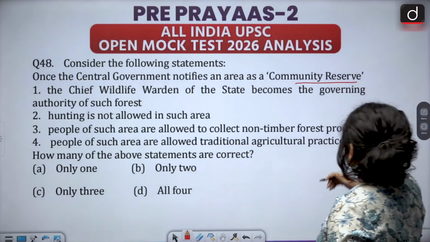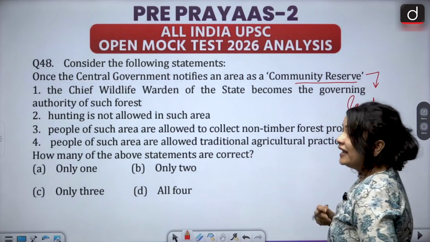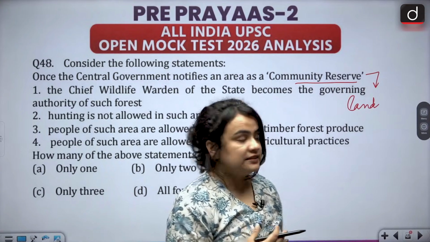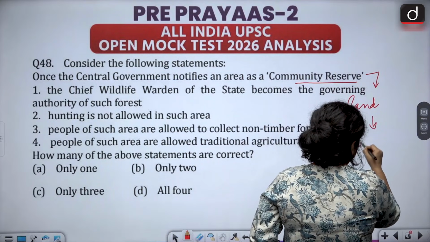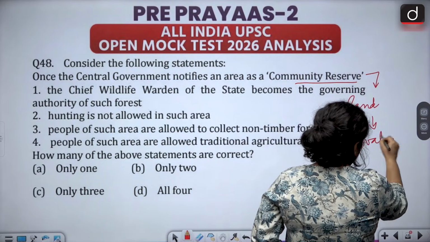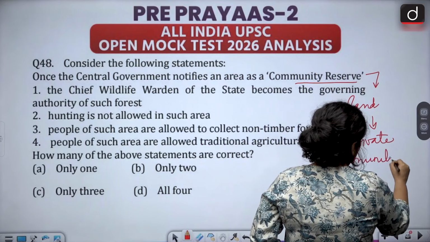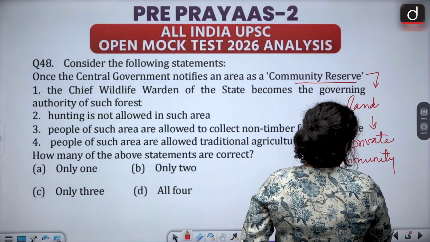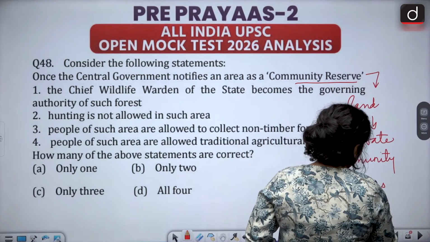A community reserve is basically a patch of land that either a private individual or a community, for example, a village, volunteers to protect and preserve.